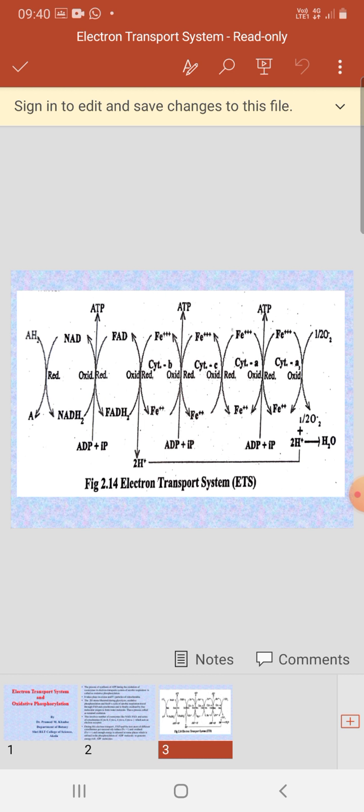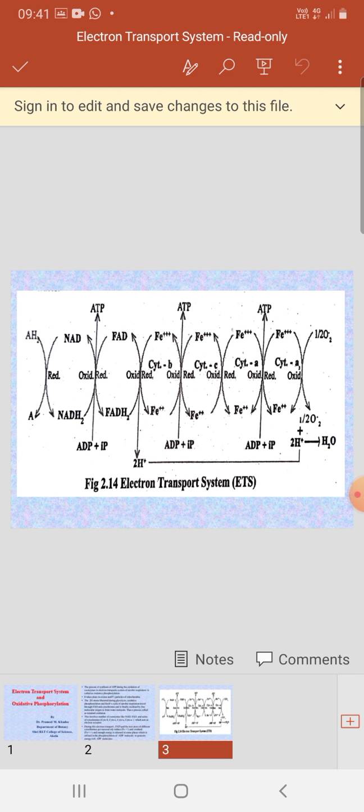During the transfer of electrons, FAD is again reduced into FADH2. During the reduction of FAD into FADH2, in between cytochrome B and FAD, hydrogen molecules are released.